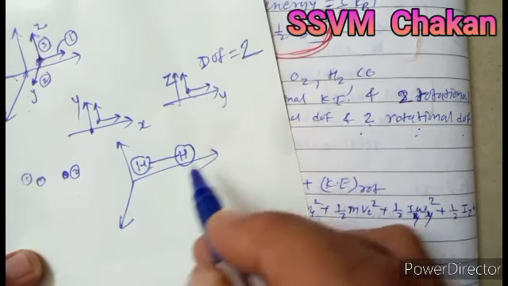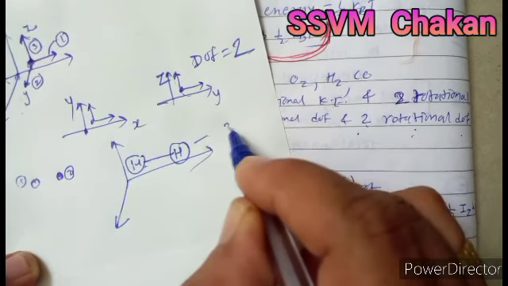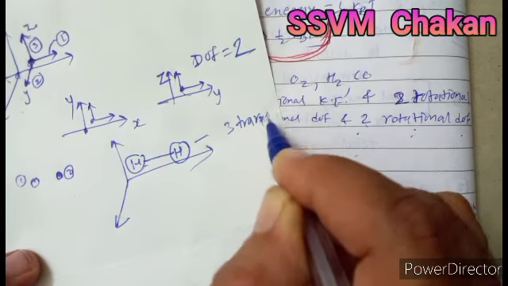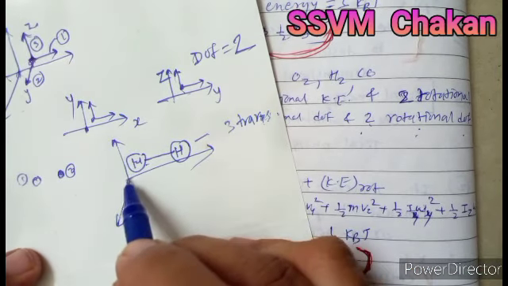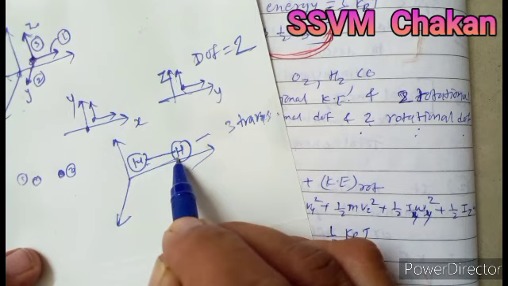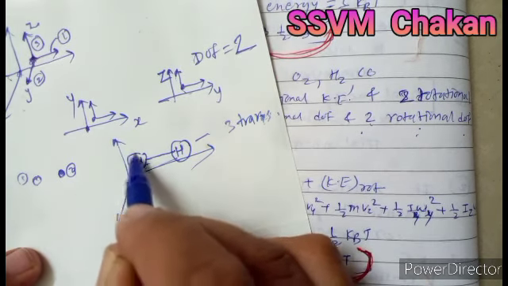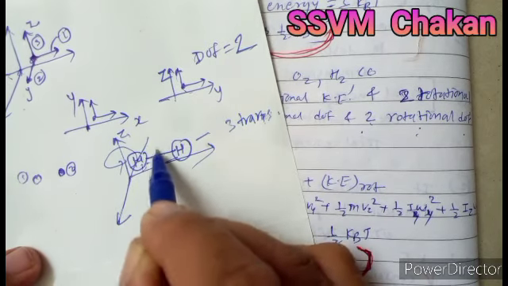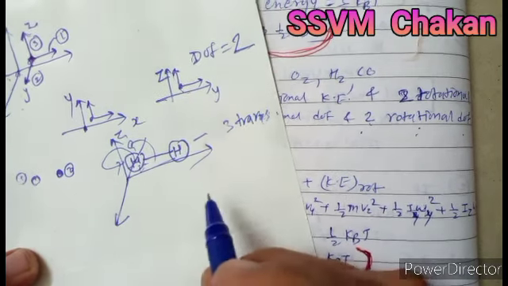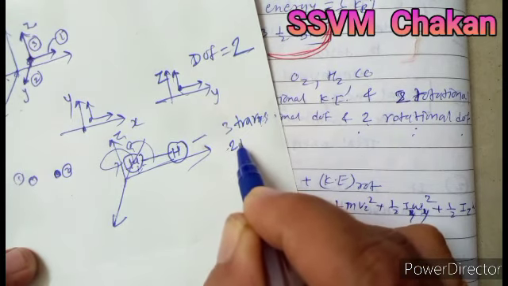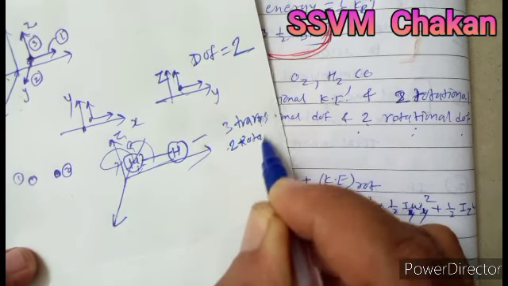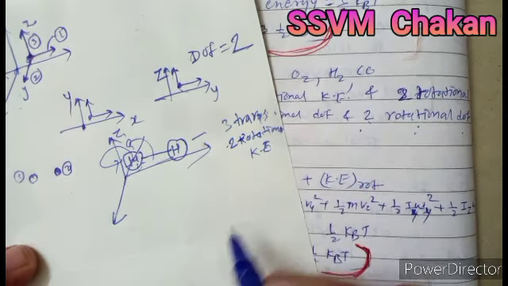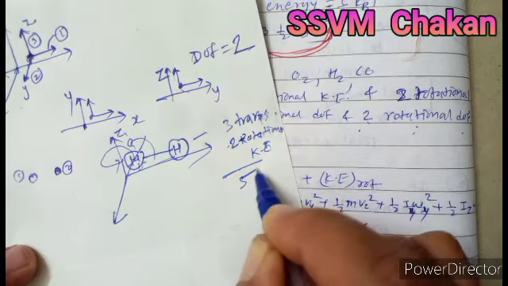So this diatomic molecule has 3 translational kinetic energies. If you consider these 2 atoms along the x-axis, then it rotates about the z-axis or it rotates about the y-axis. So it has 2 rotational kinetic energies. So the total degree of freedom is 5.